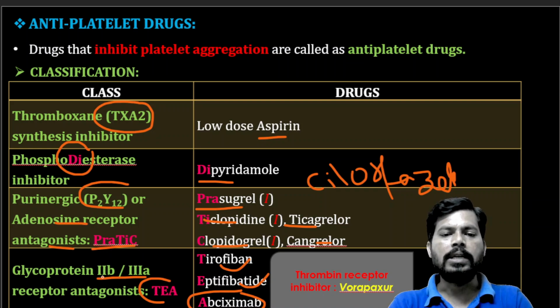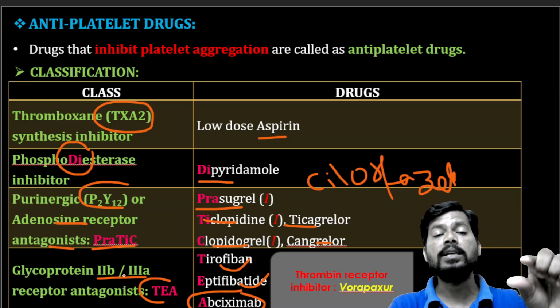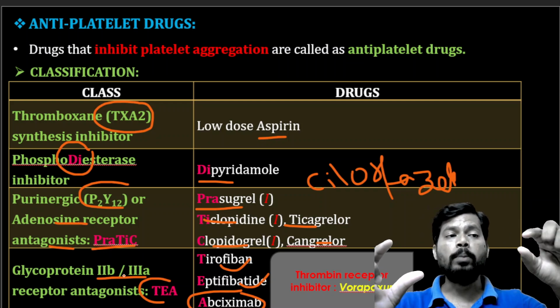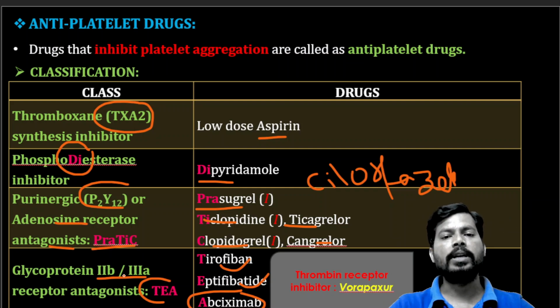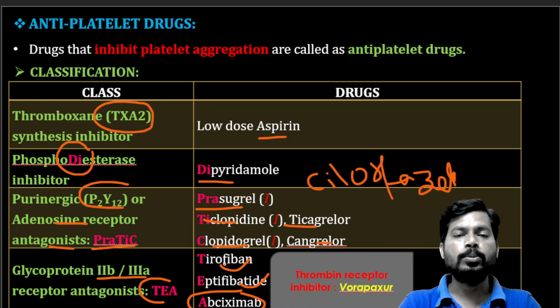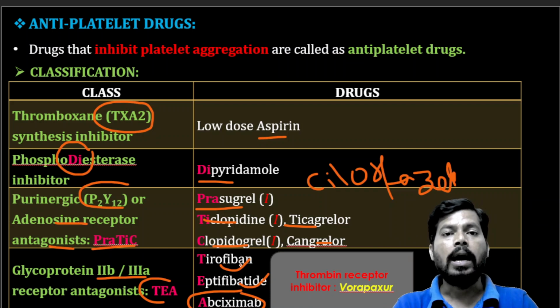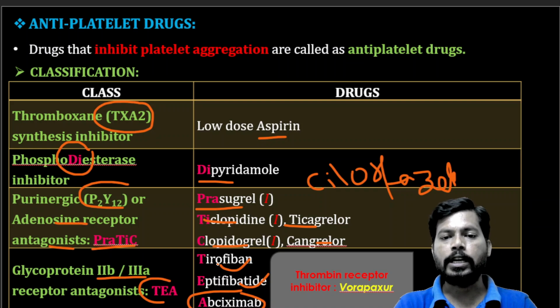These glycoprotein 2b/3a receptors are present on the surface of the platelets, and one platelet surface attaches to another platelet with the help of glycoprotein receptors. So if these receptors are blocked, there is no attachment of one platelet with another, and that leads to inhibition of platelet aggregation, that is antiplatelet function. The examples are tirofiban and eptifibatide.